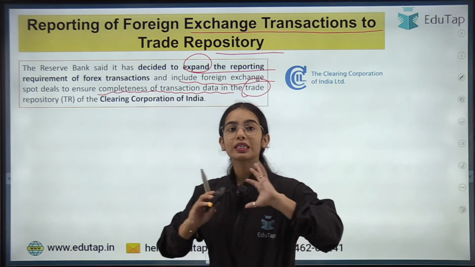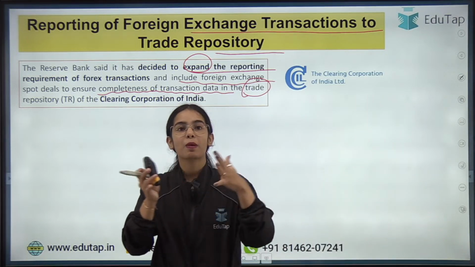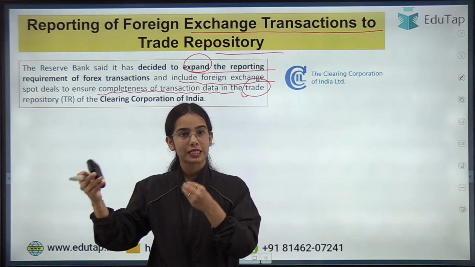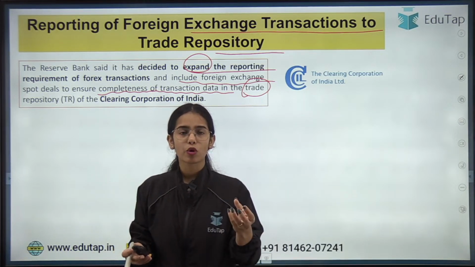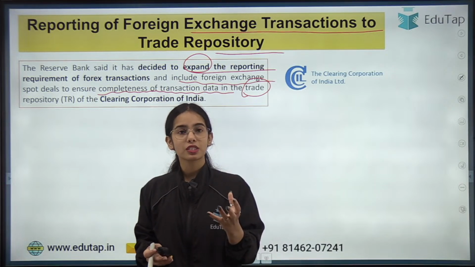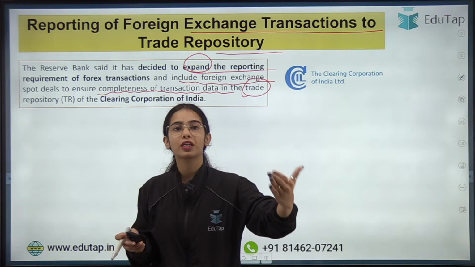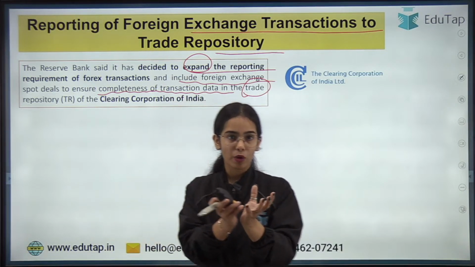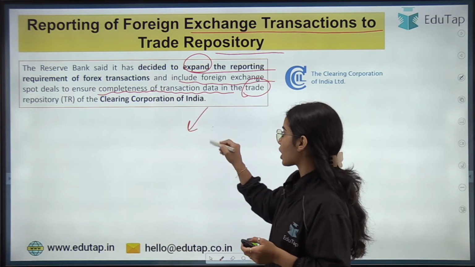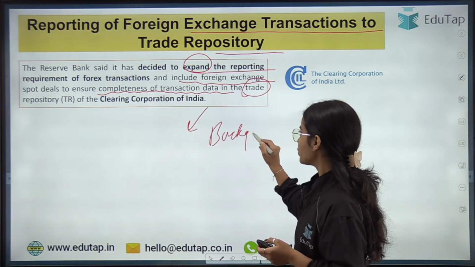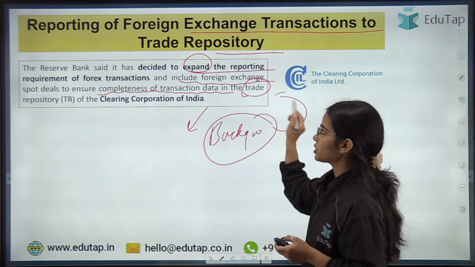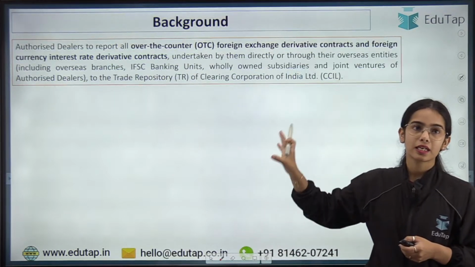Okay, so to understand this whole idea of the expansion of the foreign exchange transactions reporting, what is this trade repository, which kind of transactions are reported right now and which transactions will be reported in future. So let's understand all of this. Let's understand the background first, so that you get clarity about this news article. Okay, so first let's see a little background.